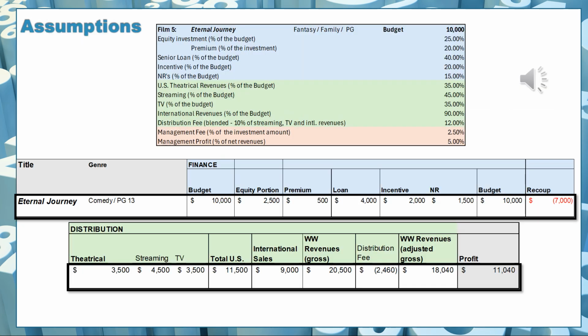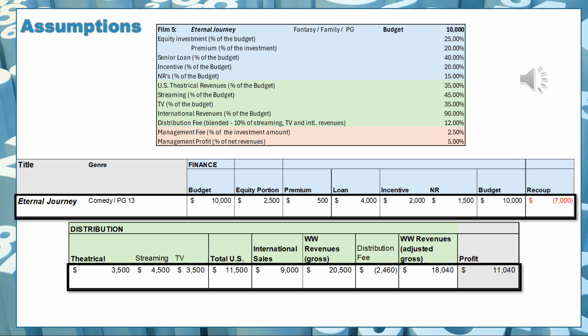Looking at our finance elements consisting of equity of 2.5 million, a loan of 4 million, incentive of 2 million, and non-recoupable finance sources of 1.5 million, we cover our $10 million budget. Of that, we have to recoup the loan at 4 million, the premium at 500,000, and the equity at 2.5 million, getting us $7 million we need to recoup.